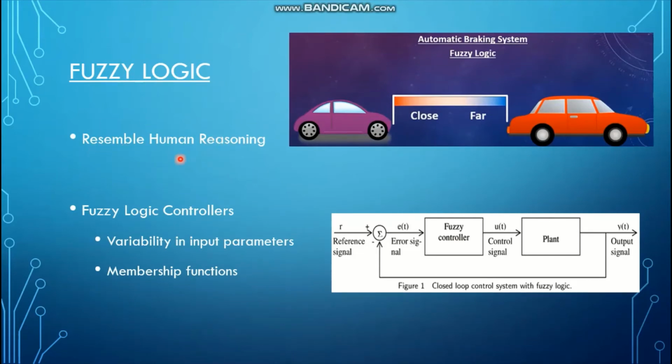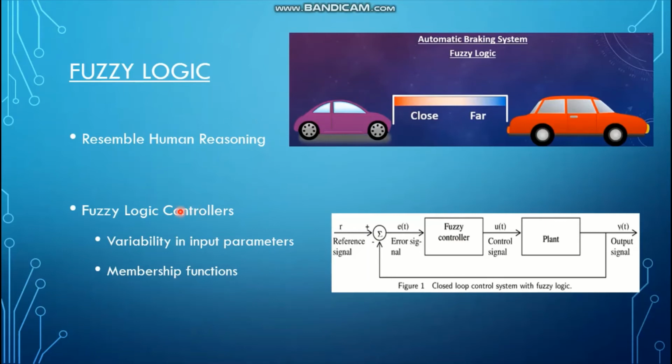So fuzzy logic essentially resembles human reasoning, right? Instead of Boolean algebra and Boolean logic, computer logic in the form of 0 and 1, fuzzy logic resembles human reasoning. Like you can see in the picture of an automatic braking system, fuzzy logic doesn't say that you're 0 or 1. It says that you're partially 0, or you're somewhere here or somewhere here, or you're absolutely here. So it essentially has a range of possibilities, right? Like us humans, it tries to resemble that complex behavior in its programming, right?